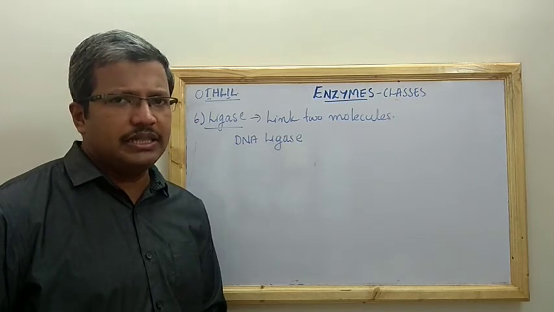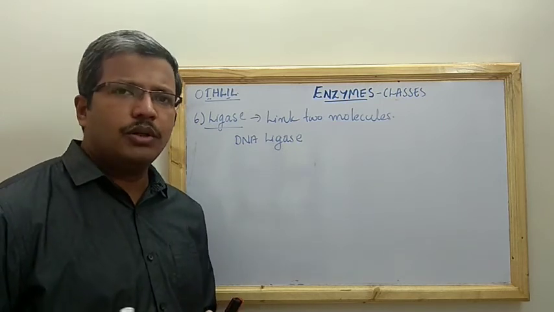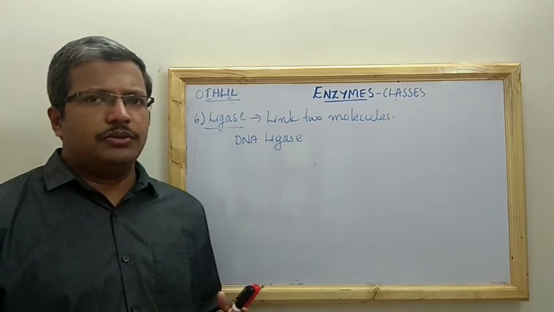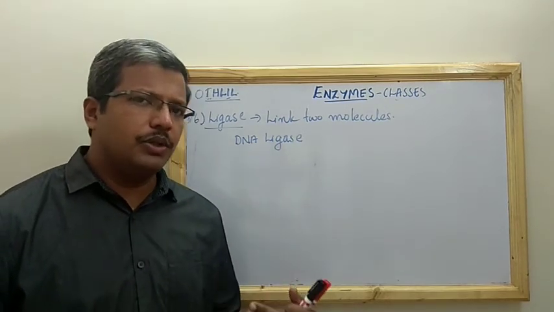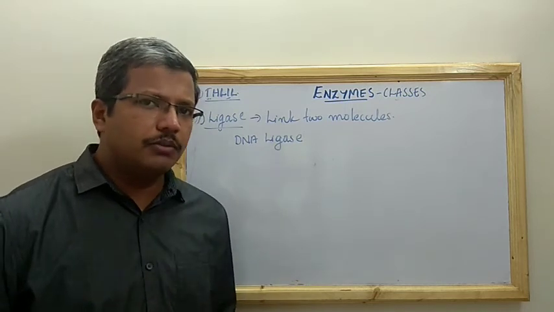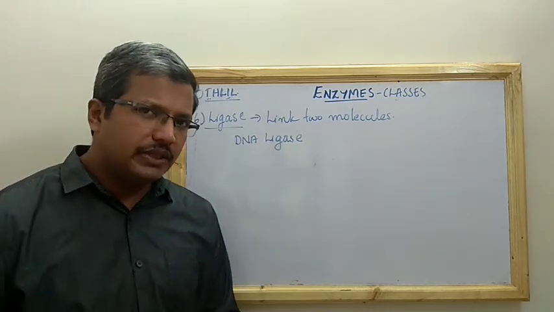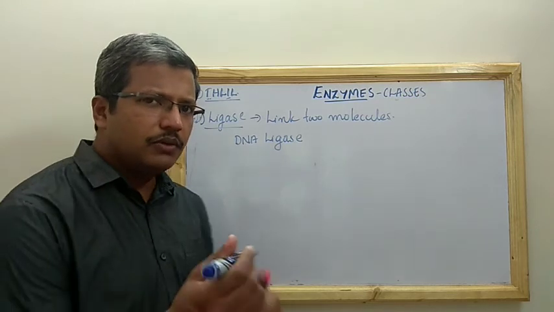You can see in this particular case that the phosphodiester bond between nucleotides is formed by the catalysis of the ligase enzyme. So what does ligase do?